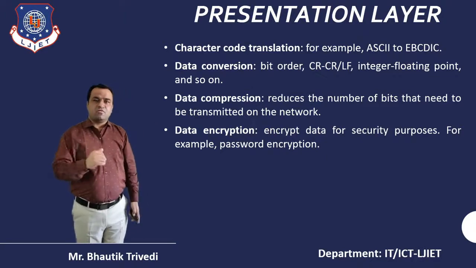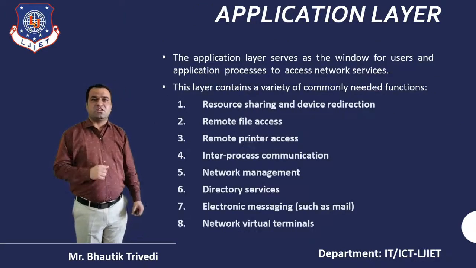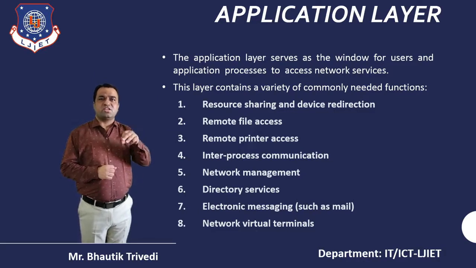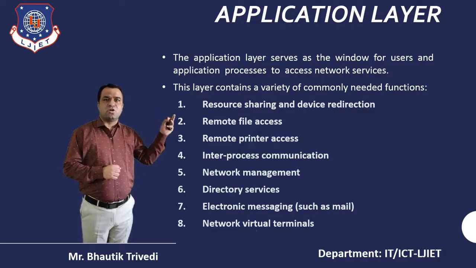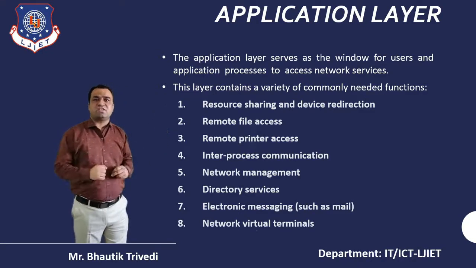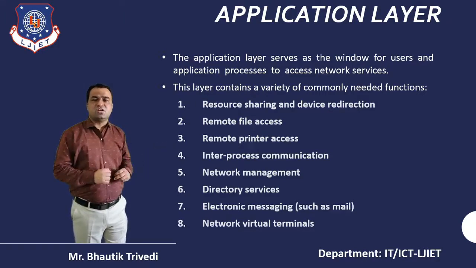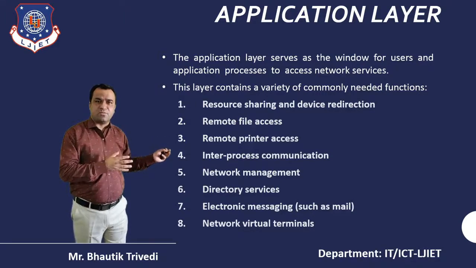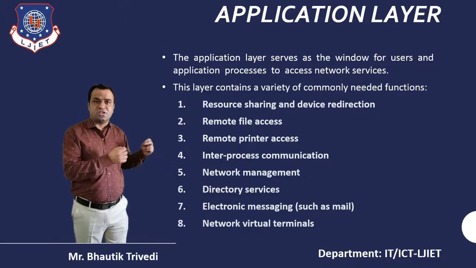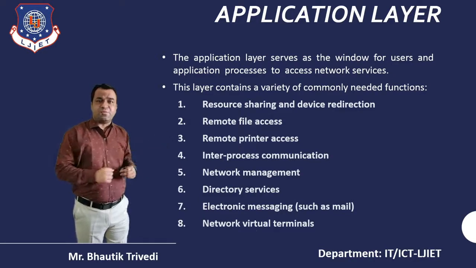For the OSI, another layer is the application layer. That's the topmost layer in the OSI model, generally used for resource sharing. It is also used for remote file access, remote printer access, inter-process communication, network management using the SNMP protocol, directory services, file transfer using FTP, and electronic messages using SMTP.